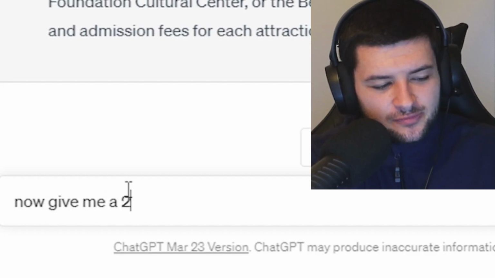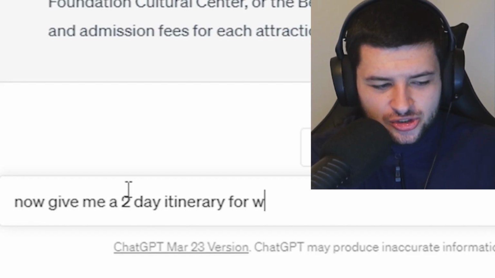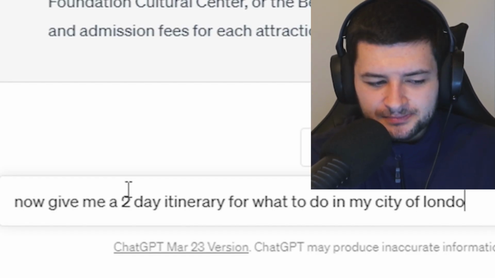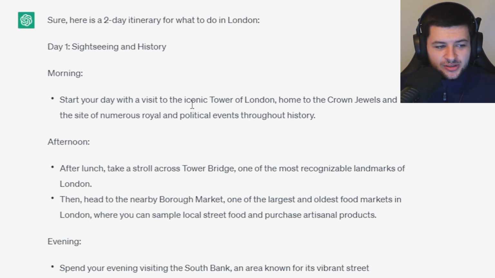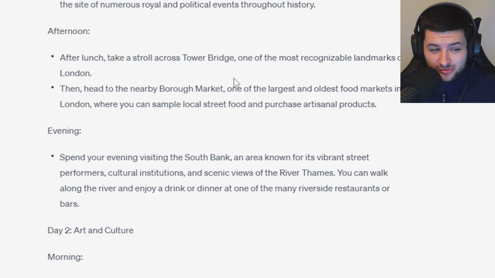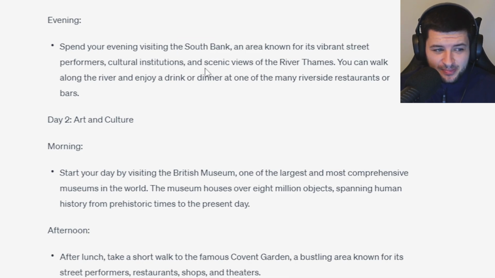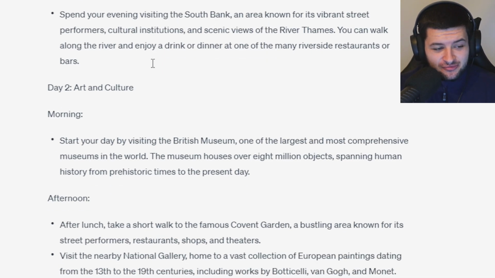I could say, now give me a 2-day itinerary for what to do in my city of London. I don't live in London, but this is just an example. So it's going to give us sightseeing. We're going to visit the iconic Tower of London, and then go for lunch across the Tower Bridge after a stroll, and then head to the Borough Market. And then we're going to go to the South Bank and see the scenic views of the River Thames.